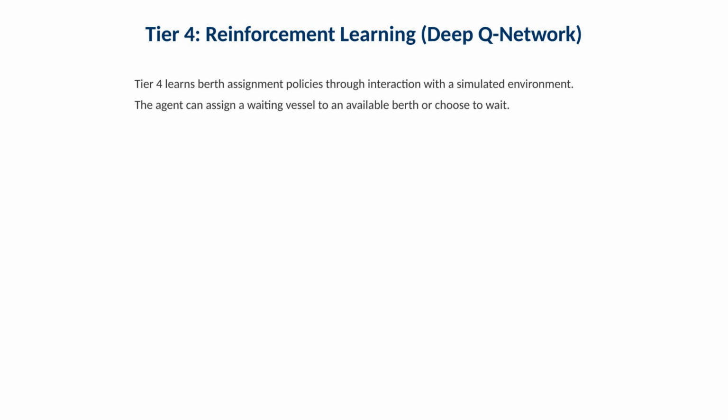The agent observes the current time, berth availability, and which vessels are waiting. At each step, it can assign a waiting vessel to an available berth or choose to wait. This makes the policy adaptive. It can learn that strategic waiting may reduce later congestion.